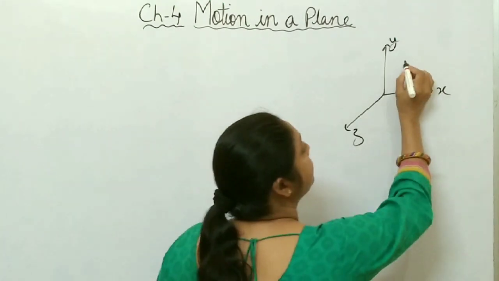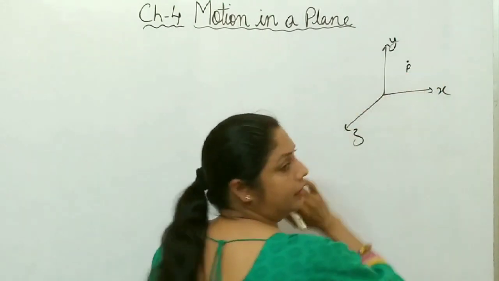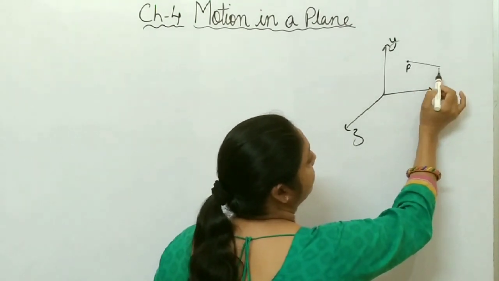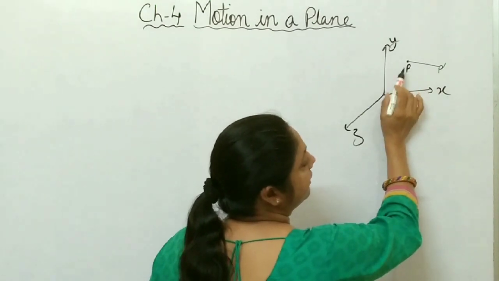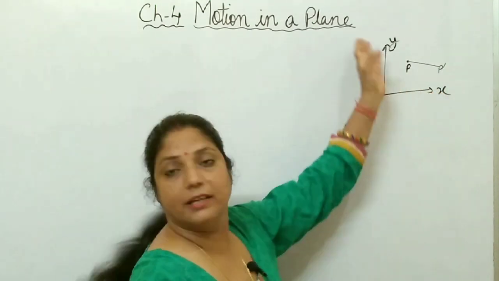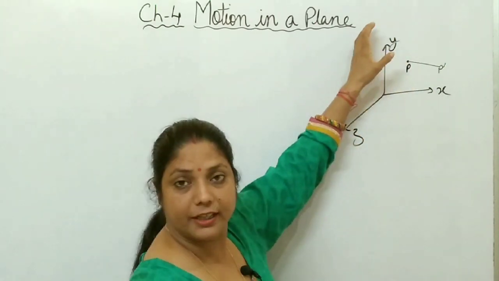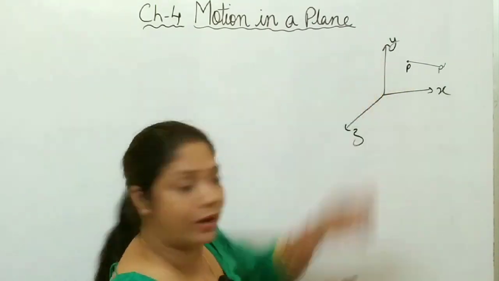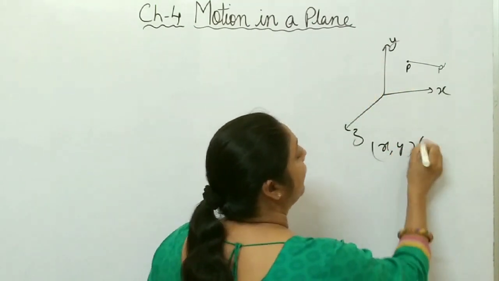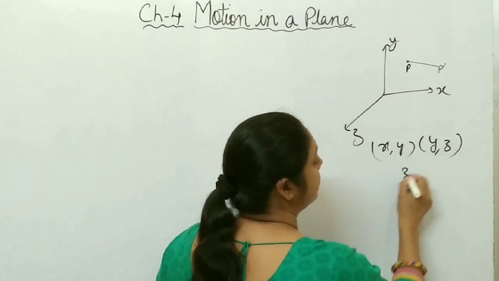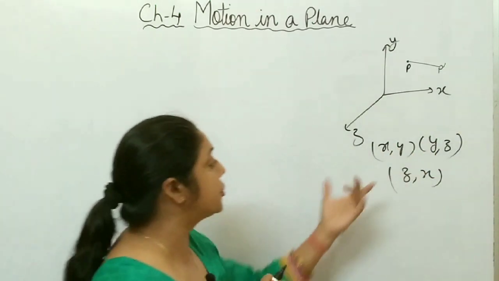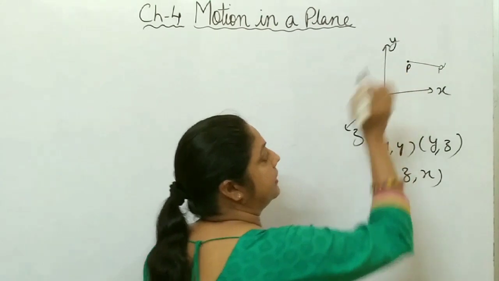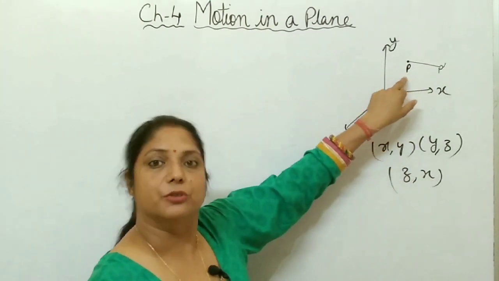For example, suppose the particle is at this point P, right? And now the particle changes its position from P to P dash. It means it changes its values in both x and y direction. It covers distance both in x and y direction. So if the motion of the particle is in two dimensions, both x and y axis, or along yz or along zx, in any two dimensions, that is called motion in a plane. So here the motion of the particle is in two dimensions, motion in a plane.